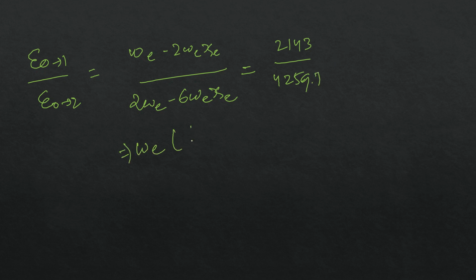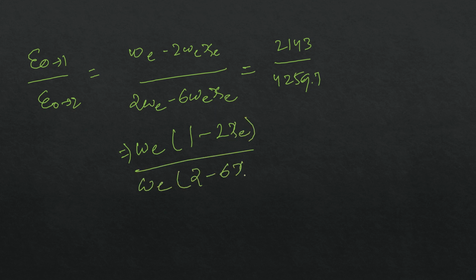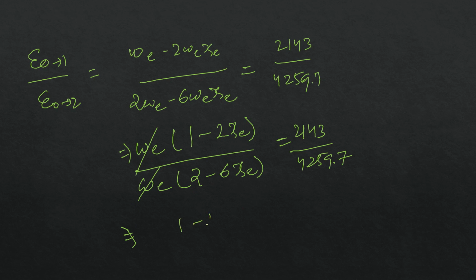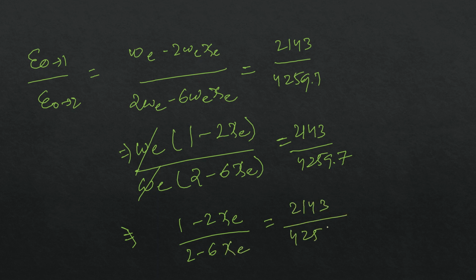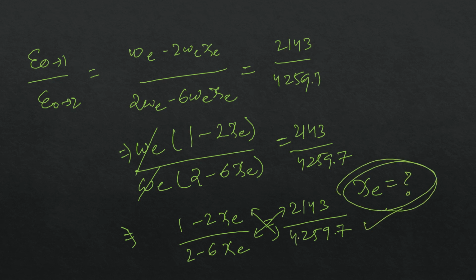If I take omega_E common, it becomes 1 minus 2 chi_E over 2 minus 6 chi_E, equal to 2143 by 4259.7. Then we just have to cross multiply, and you will get the answer for chi_E. That is the answer for this.